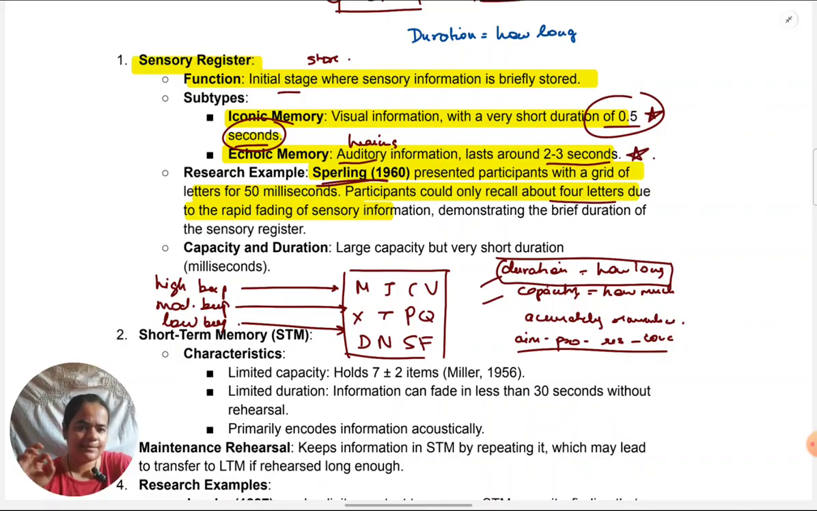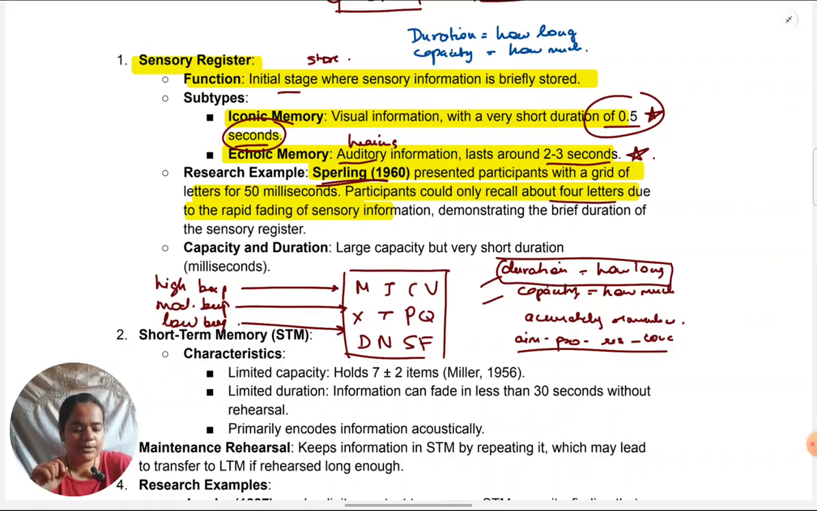Then comes capacity. Capacity means how much information can be held in that register. Like we saw just now in Sperling's experiment, as many letters as were shown, participants were able to recall all of those. So it seems that the capacity is very good. A lot of letters or a lot of information can be held in the iconics too.